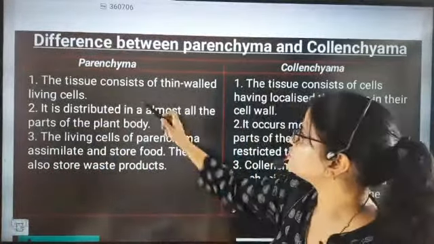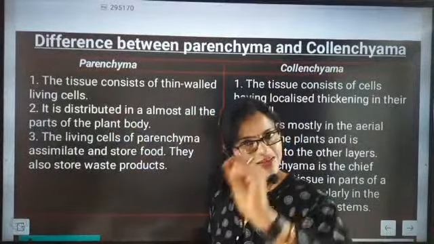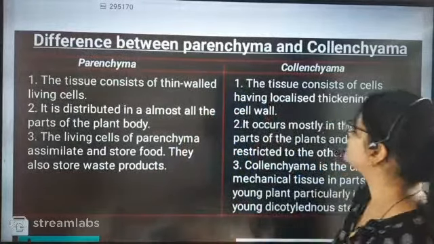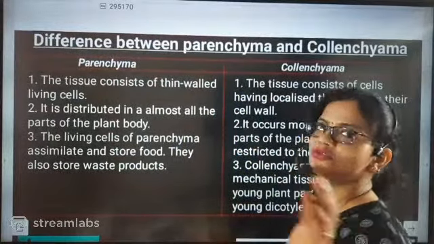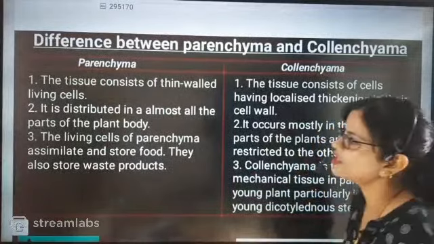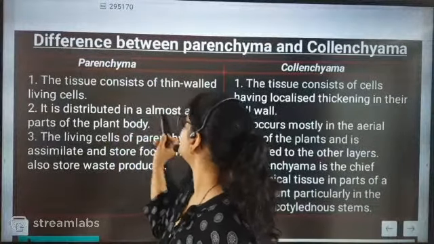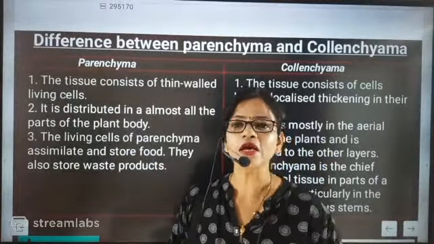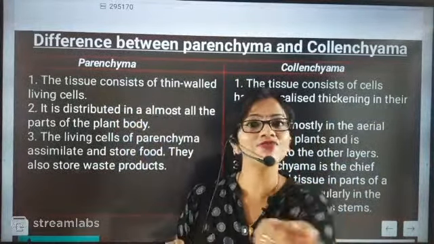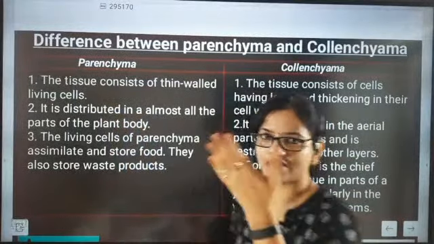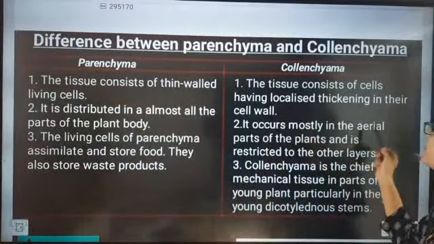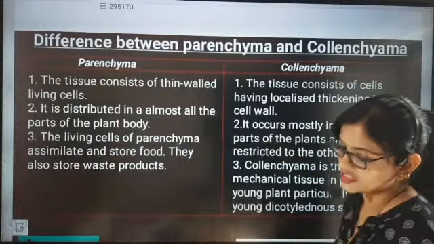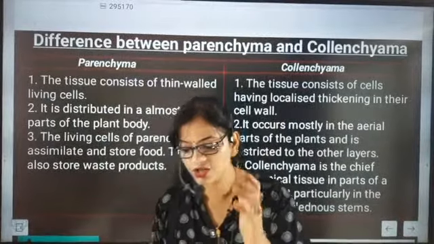First, the tissue consists of thin walled cells. We discussed that parenchymatic tissue walls are thin, but for collenchyma we already know that cellulose deposition is there, so the wall will not be thin, it will be thick. Next, parenchyma is distributed in almost all parts of the plant, as we learned in the beginning, most of the plant is formed of parenchymatic tissues. Collenchyma occurs mostly in the aerial part of the plant and is restricted to the outer layers.